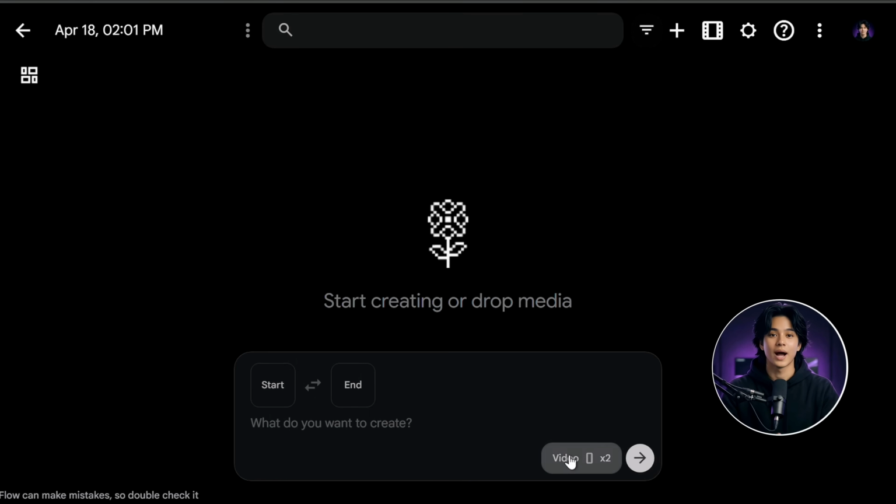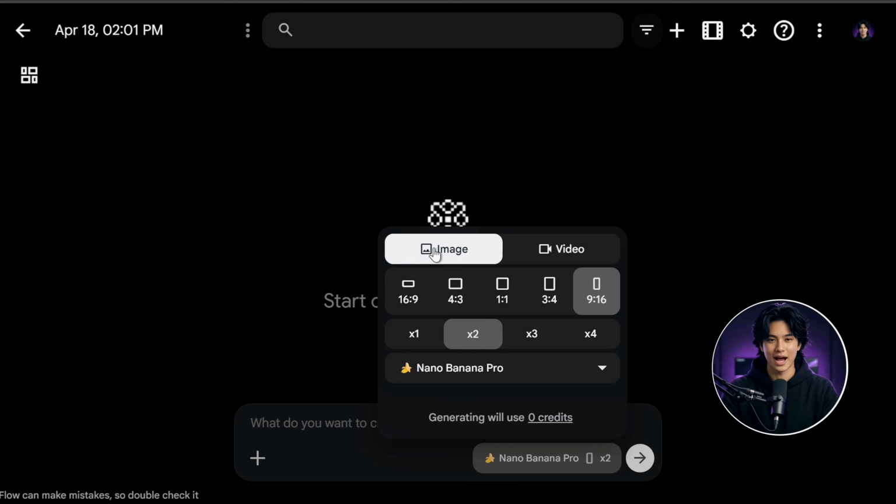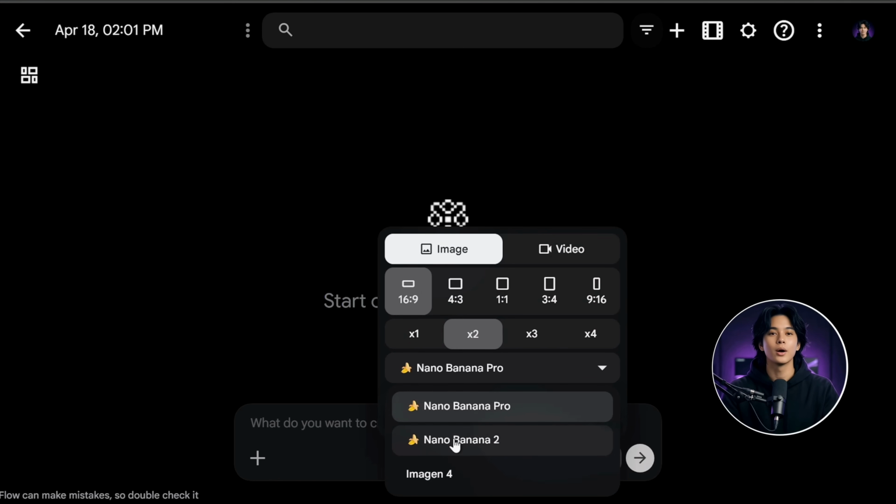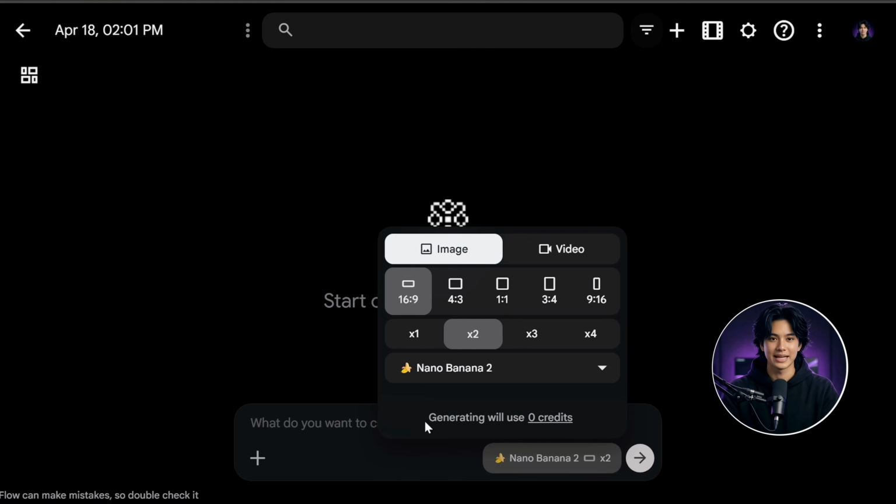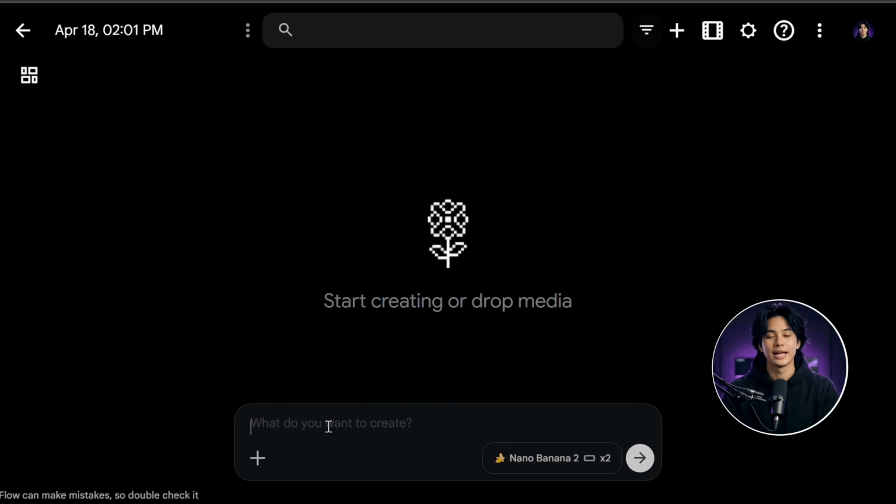For this, we'll use Flow AI, where you get the Nano Banana 2 model completely free. Open the Flow app, go to settings and select image. Now choose the aspect ratio, for example 16:9. Then select how many images you want to generate at once. Now go to model and select Nano Banana 2. The best part is, this model allows you to generate images with 0 credits, so you can create unlimited images.